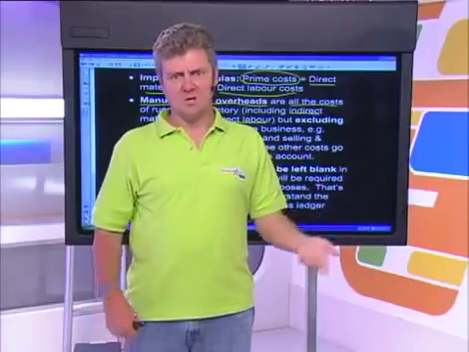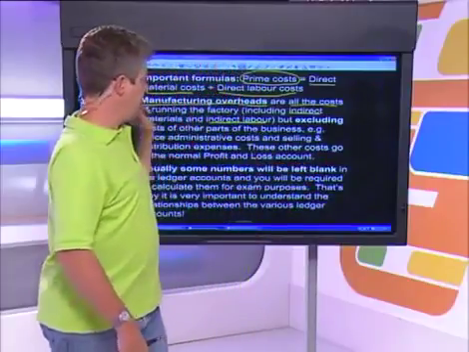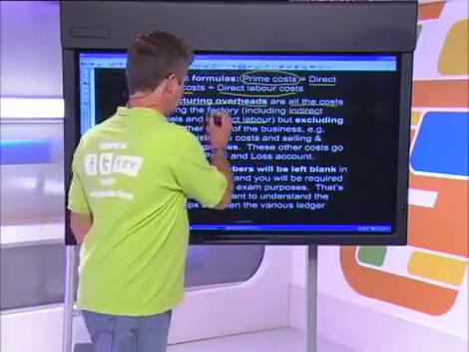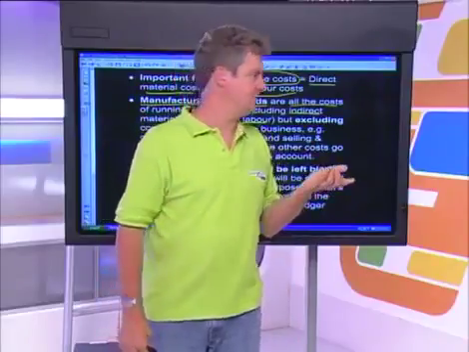You're not going to include the rent of the office, the telephone calls made in the office, the advertising, or the selling and distribution expenses. Please make sure you understand that the manufacturing overheads are the costs of the factory alone, not any other costs. They include your indirect materials and your indirect labor, but not your direct labor and your direct materials. You'll see we have separate T accounts for those items.